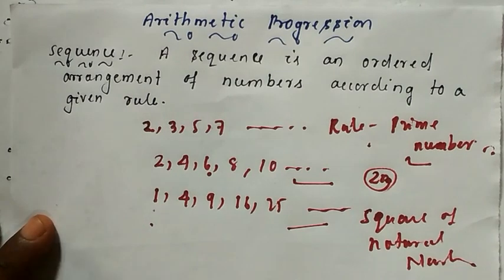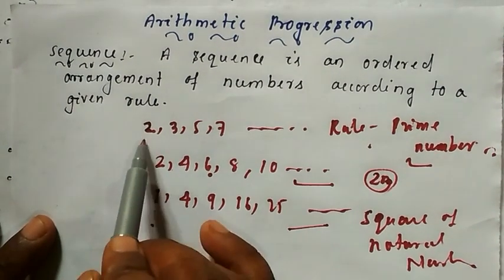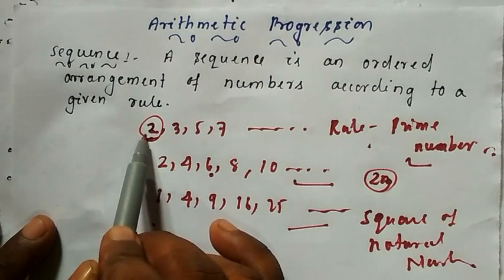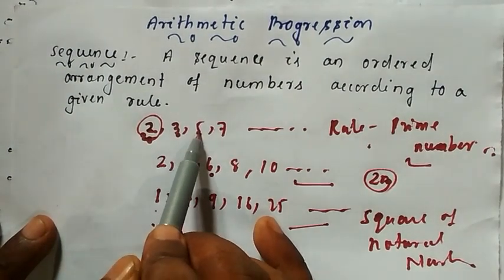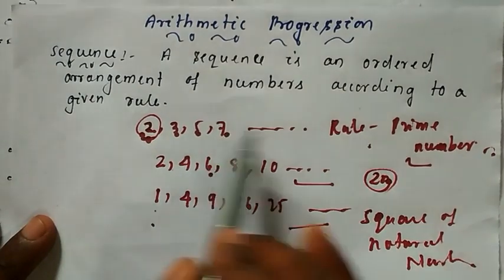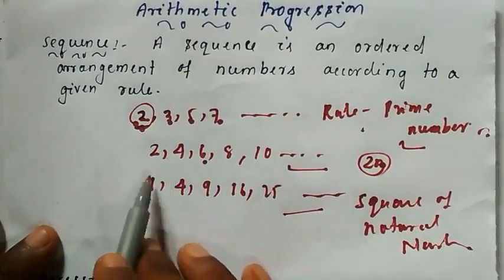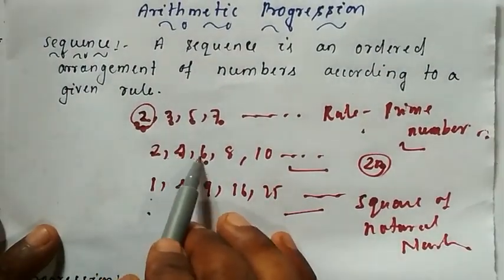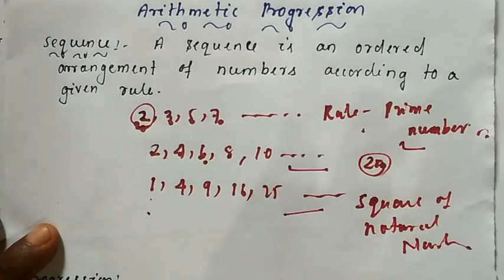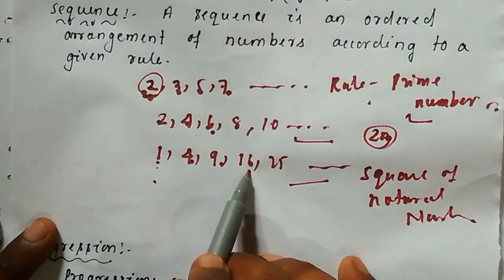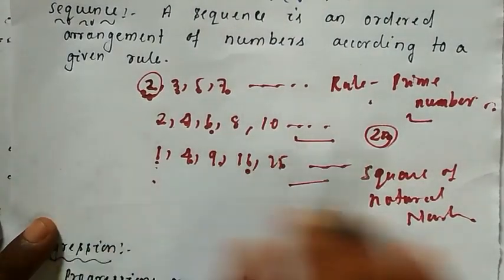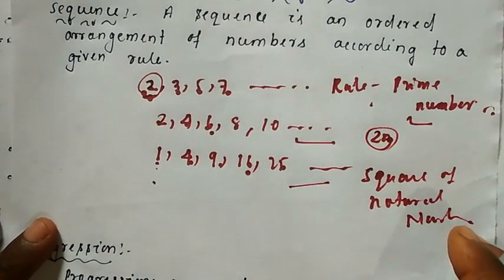And remember, in a sequence, this is the first number, called the first term, this is the second term, this is the third term, this is the fourth term, and so on. Here also first term, second term, third term, fourth term, fifth term, and so on.